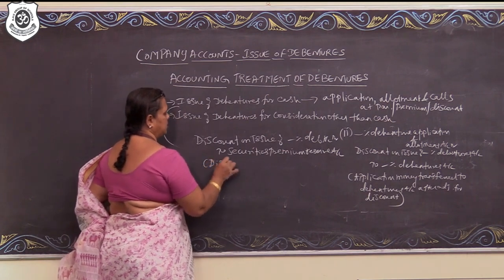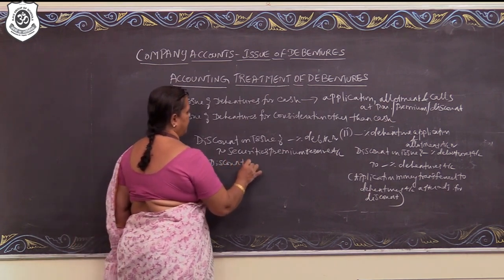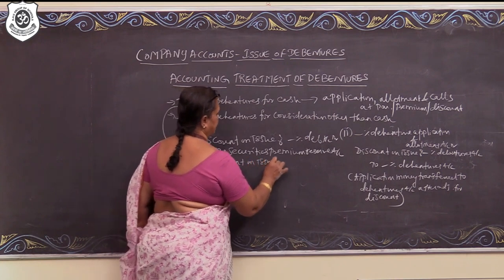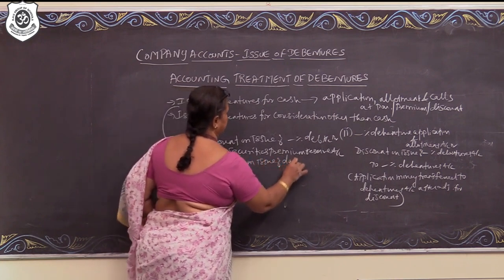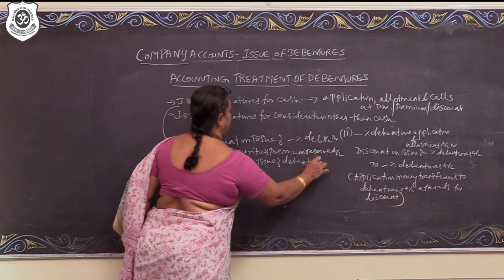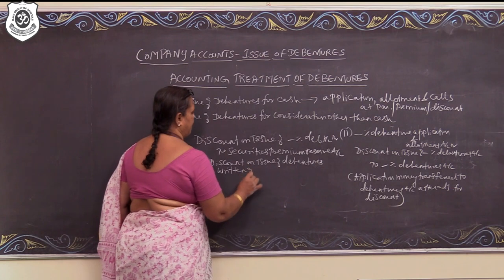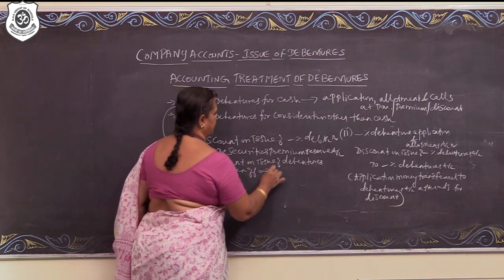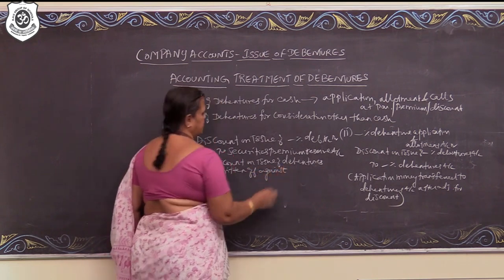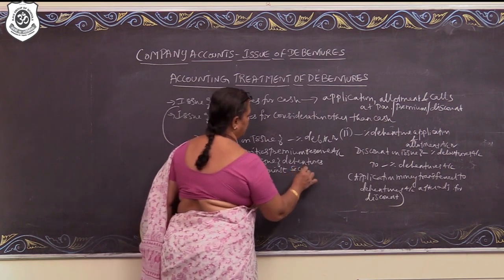Discount on issue of debentures written off against securities premium reserve.